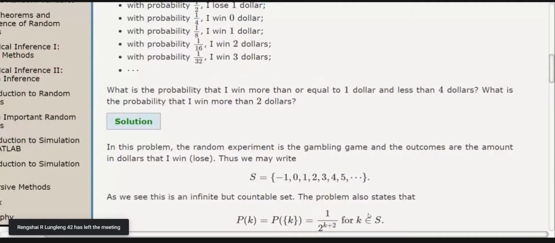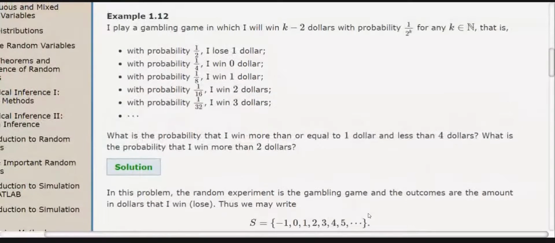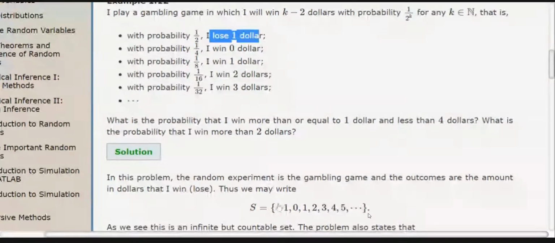But here I'm talking about this one. So what is the output? Whatever I am winning is the output. I win $2, $3, so this is the output. If I lose $1, my output is minus $1. Then I win $0, then $1, 2, 3, like this. So this is my sample space. Any one of them will occur.